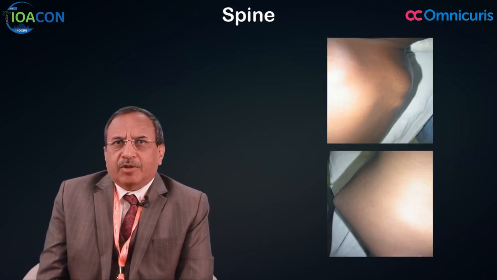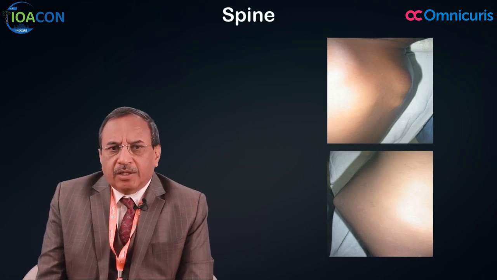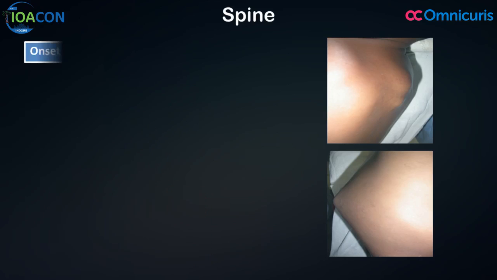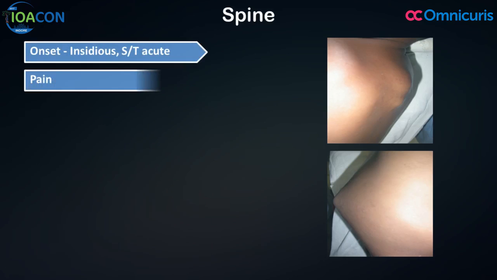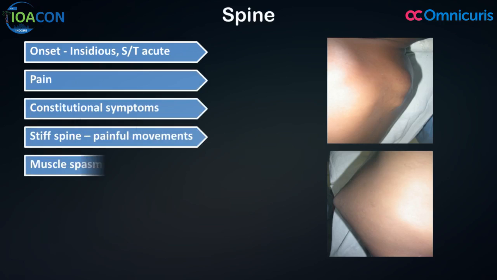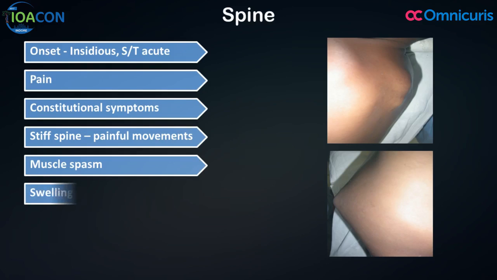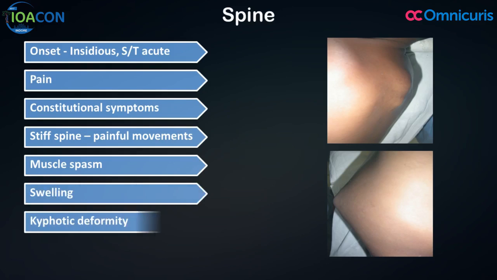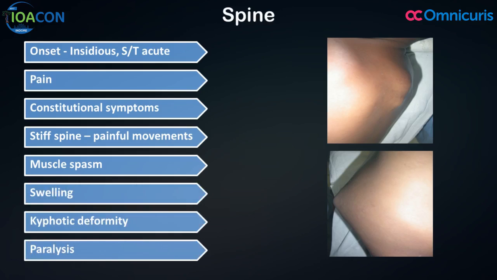Let us take the spine, because it is the most common site, at 50%. Let us see how the spine presents. These patients present with insidious, slow growing, persistent pain with constitutional symptoms, some stiffness, or some pain with every movement of the spine. If neglected at this stage, they may develop swelling, and if it further progresses, a back deformity like this, and even paralysis. That is how spine TB starts and ends if it is not treated.